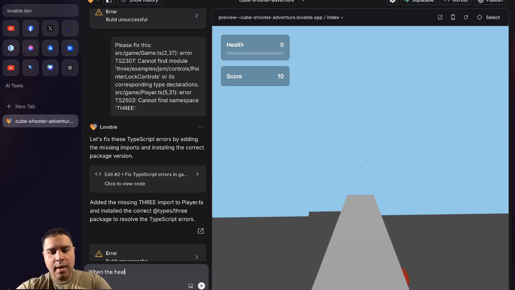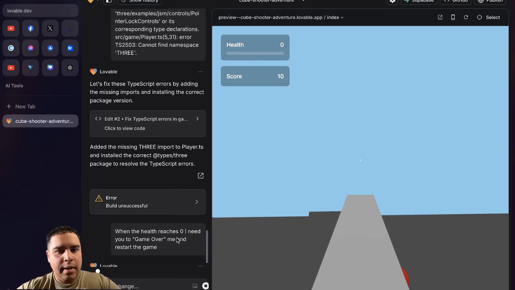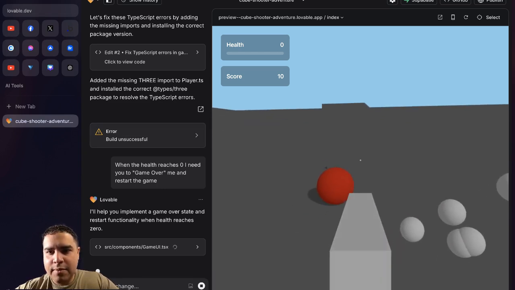When the health reaches 0, I need you to say game over. We can restart the game. So basically, once the health reaches 0 right here, I need to say game over and we restart. Even though it is giving me some errors, the game is fully functional.